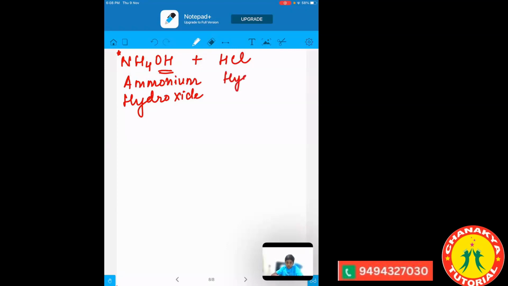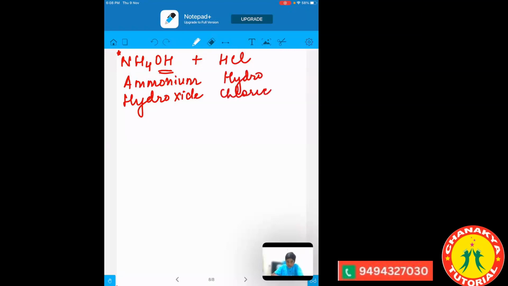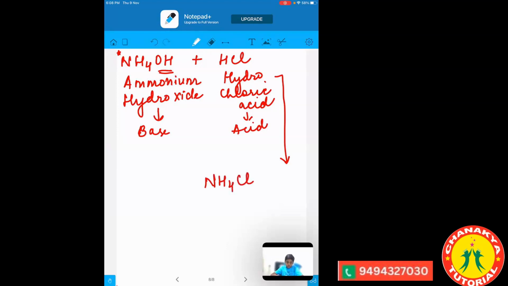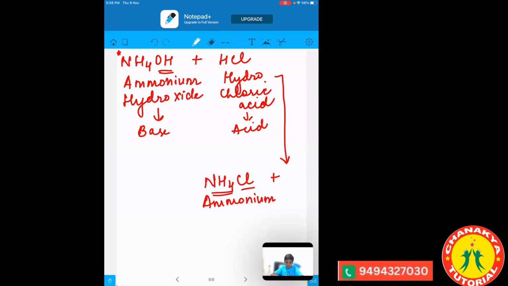And this HCl is what? Hydrochloric acid. Very good. So this ammonium hydroxide is a base and this HCl is an acid. Right? Now both of them will be combining together and what should they form? They should form a salt. And here they form a salt known as what? What is NH4 here? Ammonium. And what does the Cl stand for?